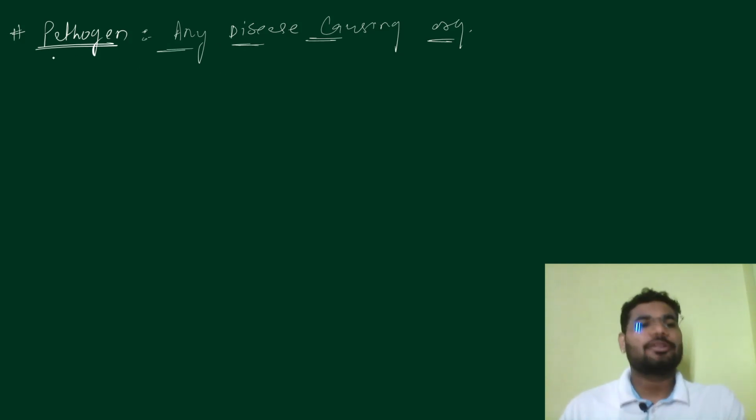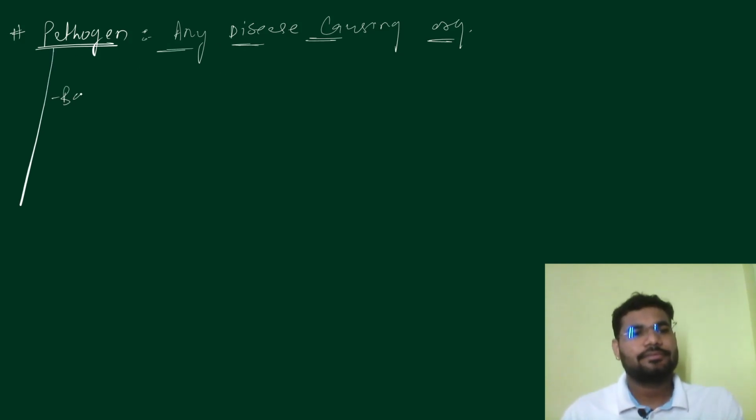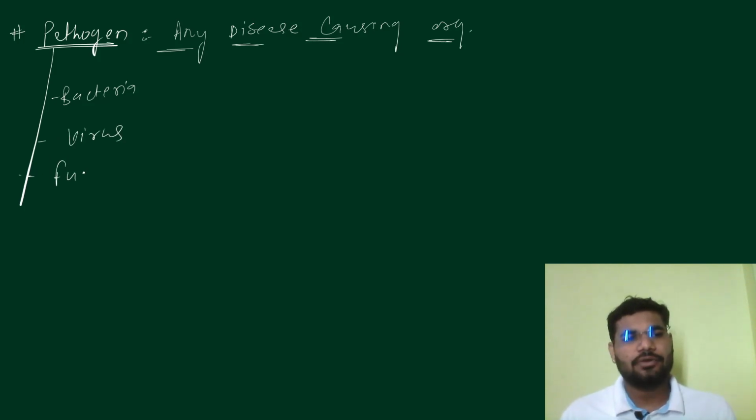Now a pathogen could be a bacteria, and bacterial disease we are discussing right now. Of course, a pathogen can be a virus, a pathogen can be a fungus or fungi, a pathogen could be a protozoan, or a pathogen could be a helminth.